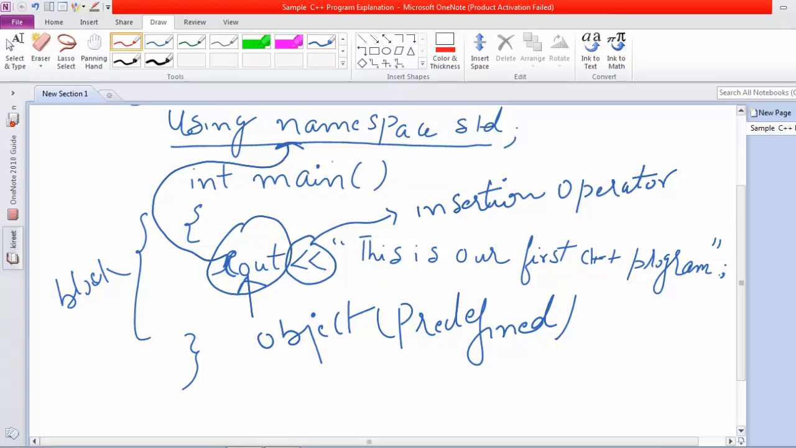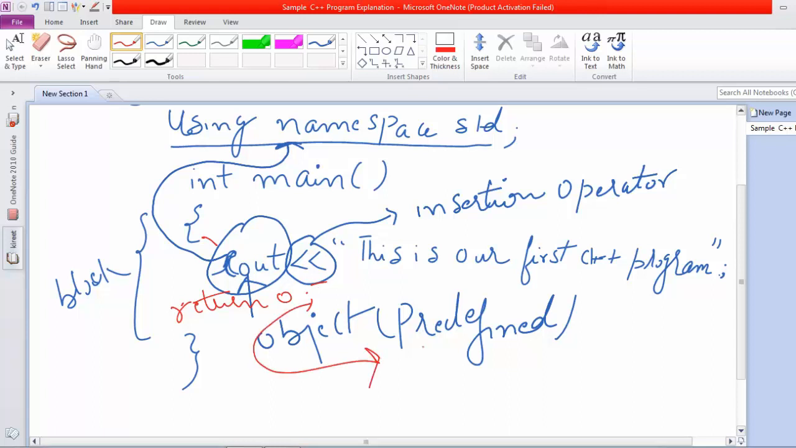So after that, as we have written int main, it means this integer main will return a certain value to the operating system. So after this cout, we have to write return 0. This return 0 will be the return statement. Return 0 means it is returning a certain value to the operating system.